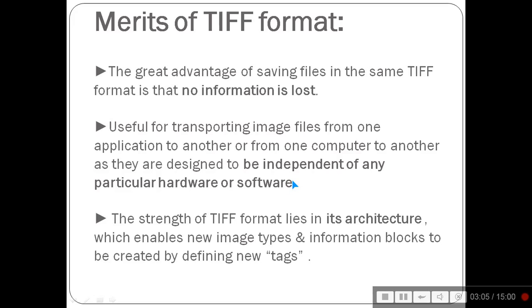Independence, that is a portability type of issue. The strength of the TIFF format lies in its architecture. This is a well-formed format, and the architecture enables new image types and information blocks to be created by defining new tags. That is why this is the Tagged Image File Format.